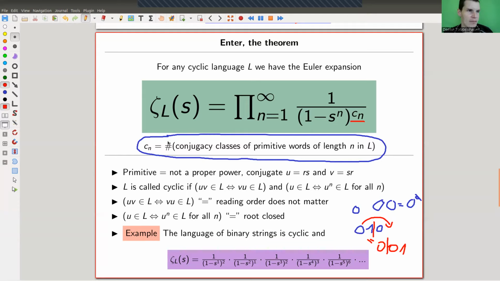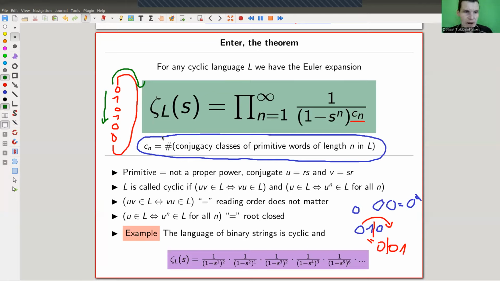If you like to think of these things as sitting on a string, so those elements here, 0, 0, 0, they sit on a string, and conjugate just means you can push it around the necklace or whatever you want to call it. And everything you see is the same. Here, for example, I would read from top to bottom or whatever makes sense. So 0, 1, 0, 1, 0, 0 is equal to all of its conjugates.